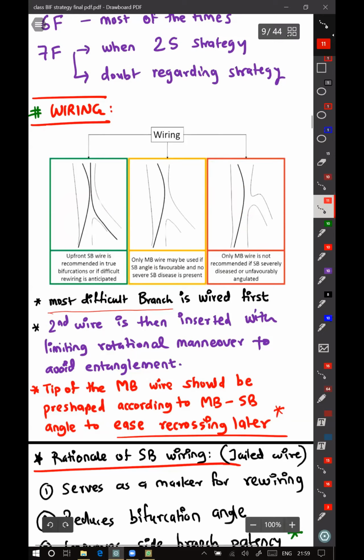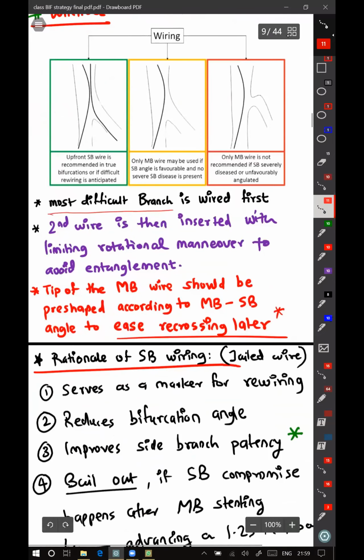So while wiring, the most difficult branch is wired first. The second wire is then inserted with limited rotational maneuver to avoid entanglement. Because if we wire the difficult branch later, then because of the maneuver and rotation, the two wires might get entangled. So that's why they recommend wiring the difficult lesion first.